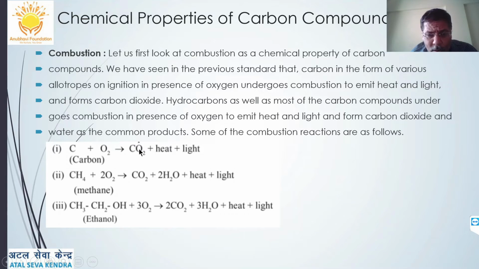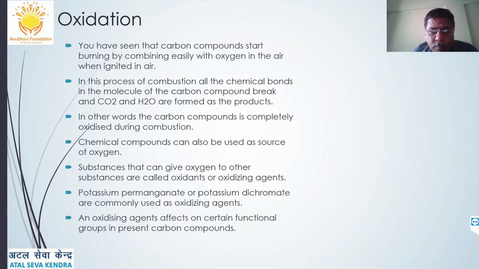Example, carbon plus oxygen gives carbon dioxide; methane plus oxygen gives carbon dioxide plus water plus heat and light. It is a very good source of heat and light, therefore a very good fossil fuel. Ethanol will give carbon dioxide plus water plus heat and light. We can see that they are exothermic reactions with a lot of heat production.